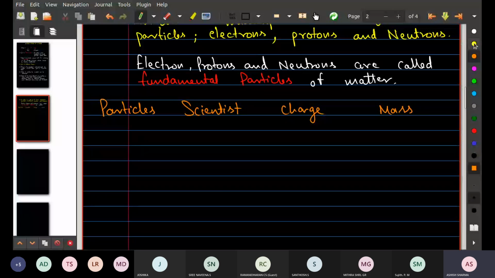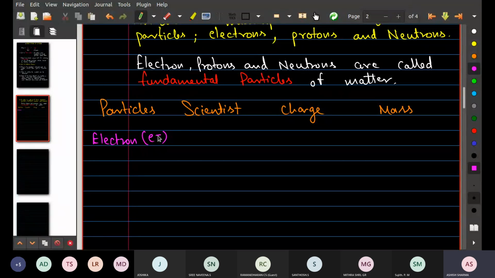Okay, first of all, the first particle is the electron. Electron is represented with the symbol small e, with a negative charge at the top of this e. This is the electron. If I talk about the scientist, then J.J. Thomson.